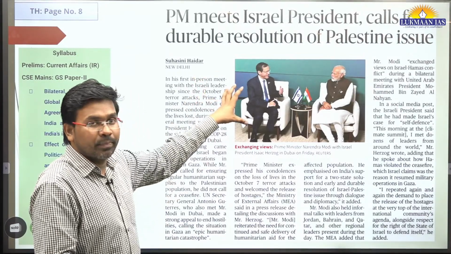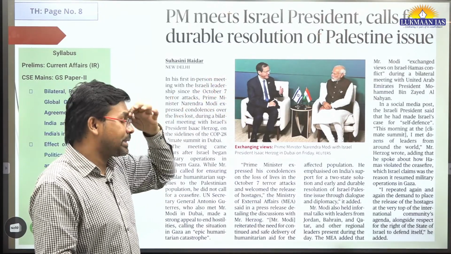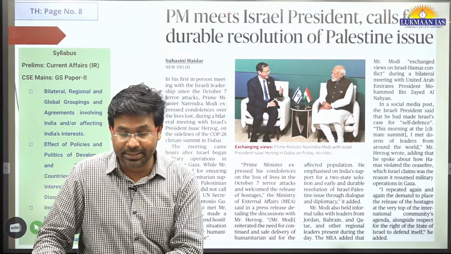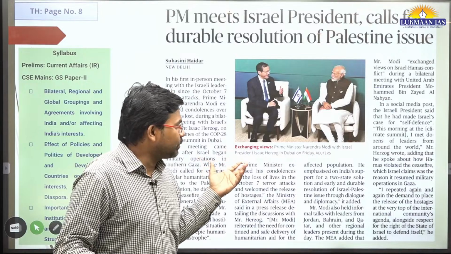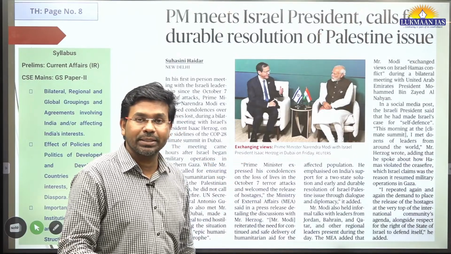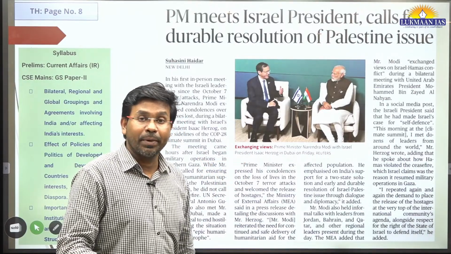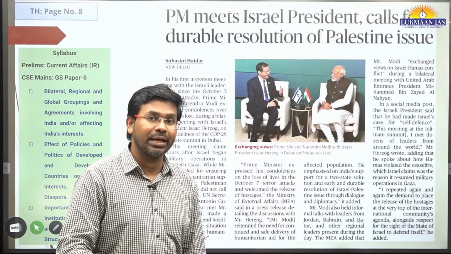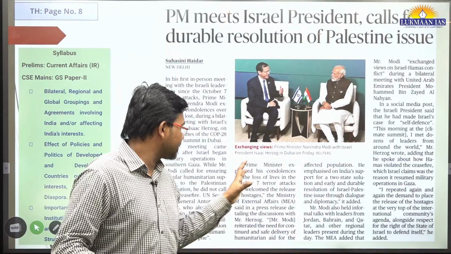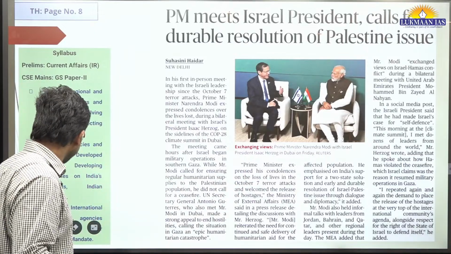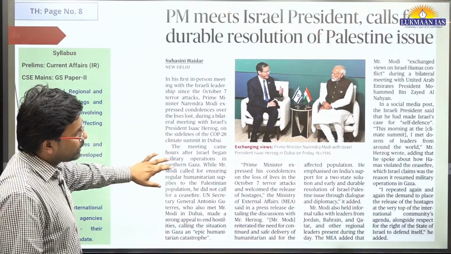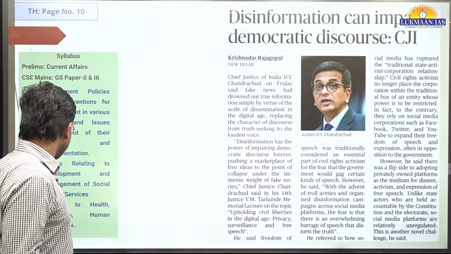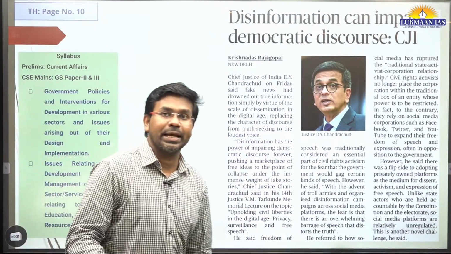So the Israeli president has talked about that Israel has right of self-defense, right? So it is using its right of self-defense now, but the thing is, it has done much more damage to Gaza Strip, to Palestinian people, than the initial attack that Hamas has done on them. So this is the thing. This article is an important article in that regard. With this, let us move to another topic. This topic is again important.